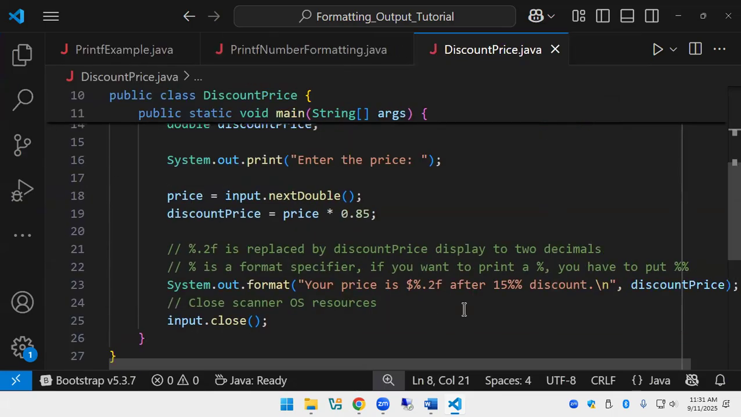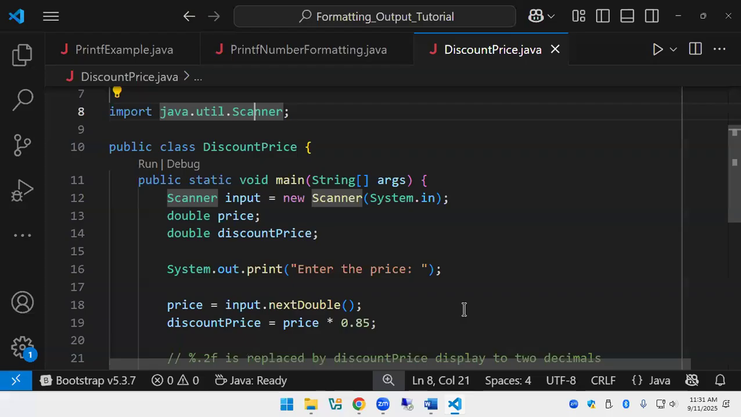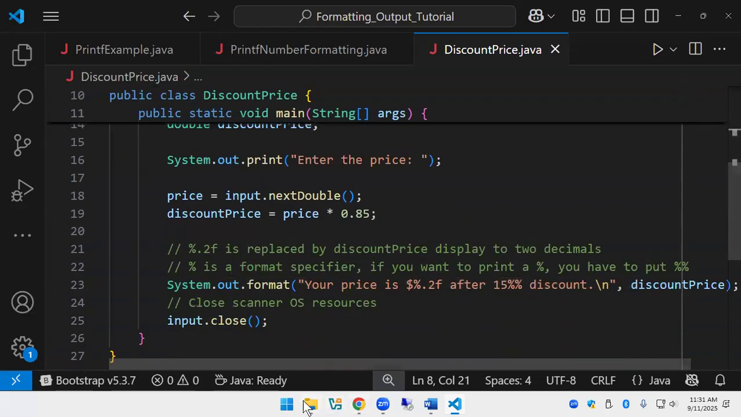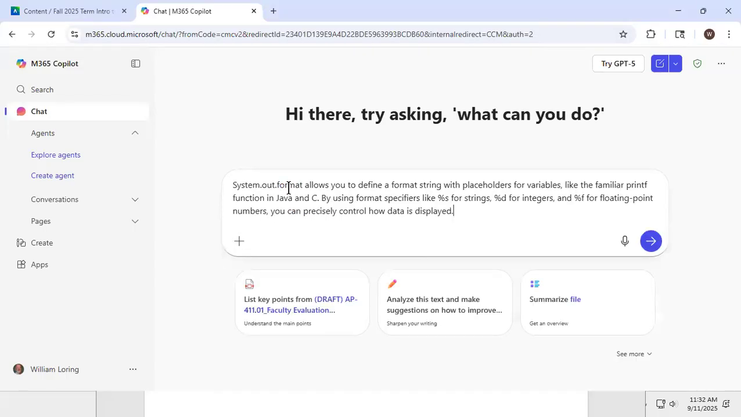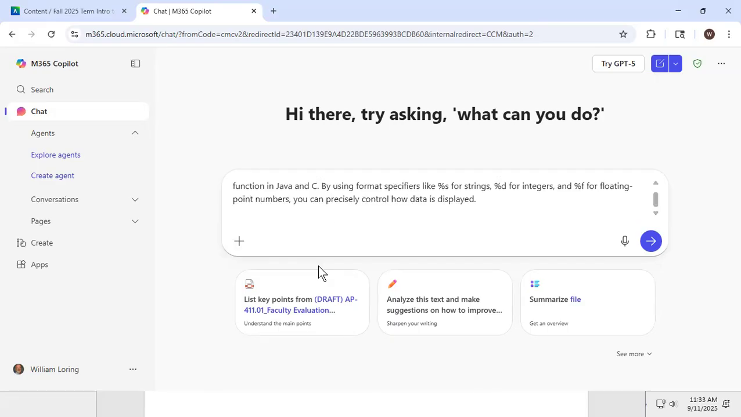So in this case, well, this doesn't do it either, does it? Just a second. Pause. Paste that in there. Write system out format. Create an example that shows returning a formatted string from a method.